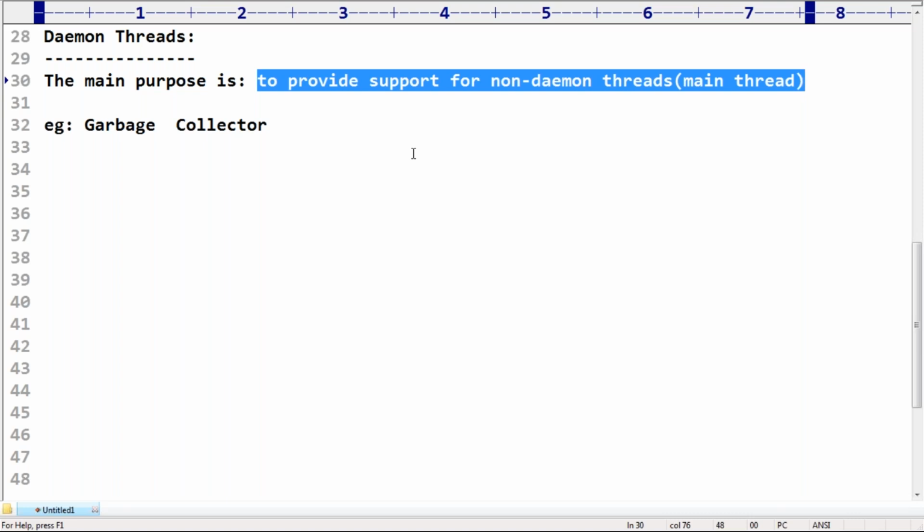The Python programming example is that the garbage collector is a Daemon thread, because it is always running in the background, and it is always going to provide support for the main thread with respect to memory related problems. Okay, that's it.